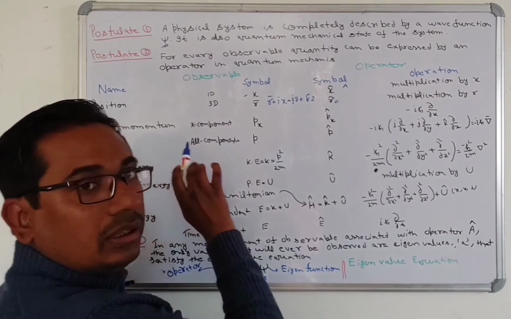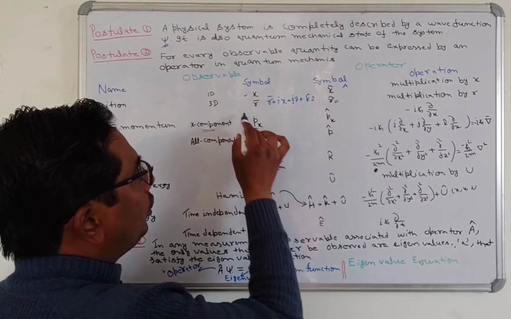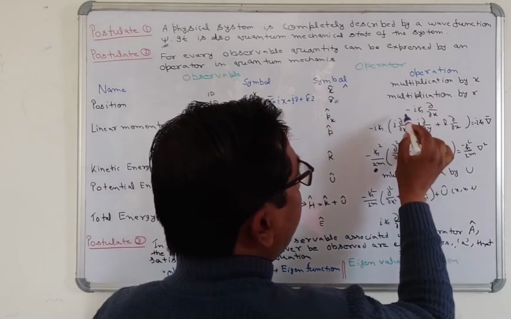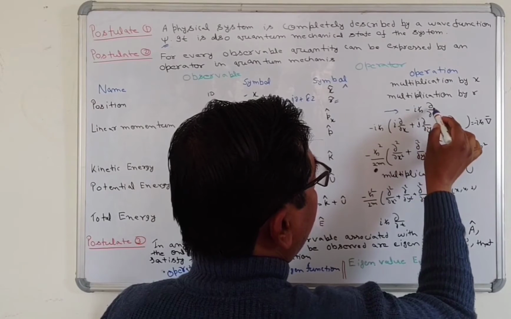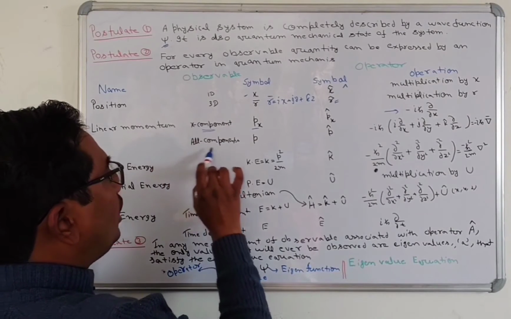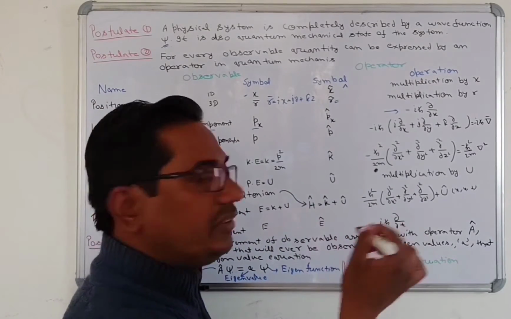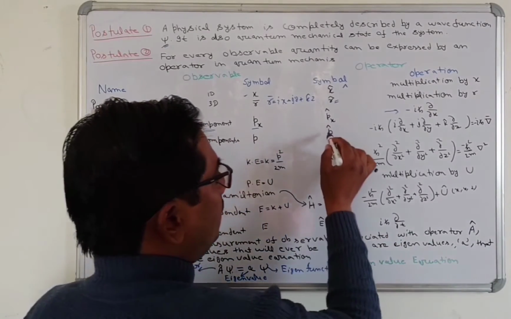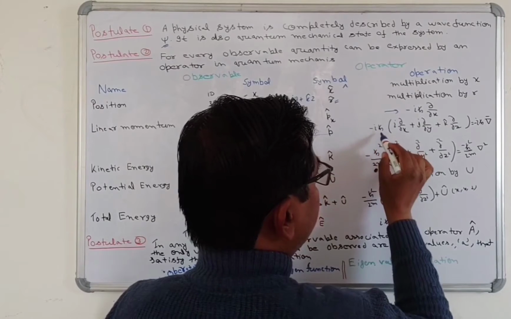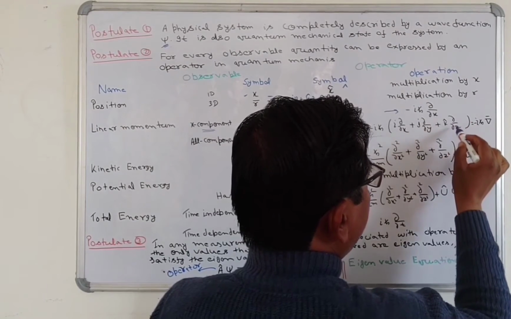Linear momentum. The x component of the linear momentum, px, is the observable quantity. For the operator, we use a cap, and the operation is minus i h-bar times the first derivative with respect to position. For all the components, px, py and pz, represented by p with a cap, the operation is minus i h-bar times i d/dx plus j d/dy plus k d/dz.